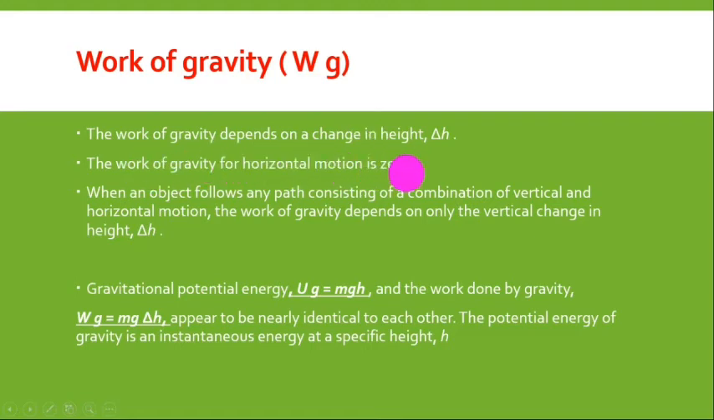The work of gravity for horizontal motion is zero. We said that because while you are moving horizontally, displacement and force of gravity are always perpendicular. When the force and displacement are perpendicular, work equals zero. When an object follows any path consisting of a combination of vertical and horizontal motion, the work of gravity depends only on the vertical change in height.